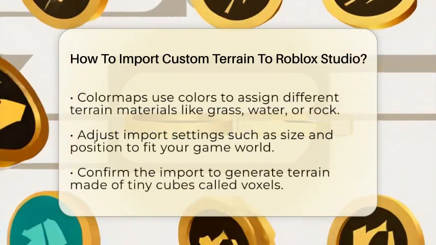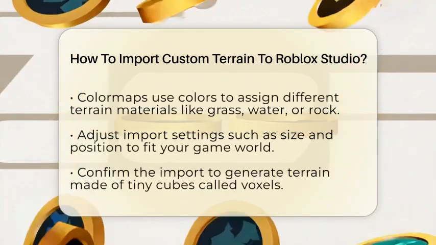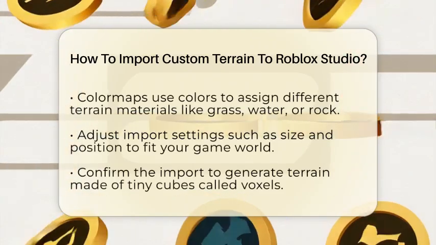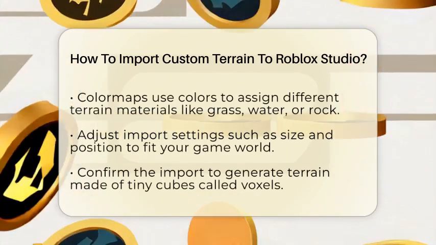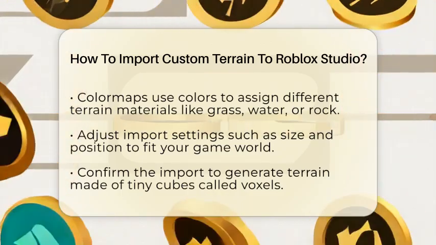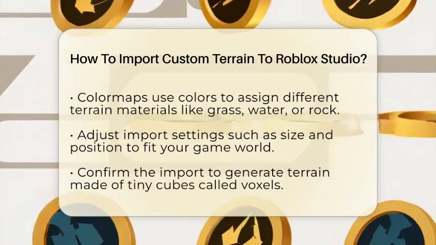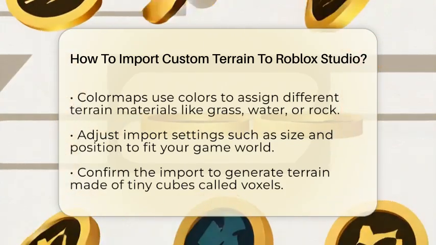Click the Import button and select your image file. Make sure your height map or color map is the right size for your game. You can adjust the import settings, such as the size and position, to fit your world perfectly. Confirm the import, and Roblox will generate the terrain as a grid of tiny cubes called voxels. These voxels form your landscape with the materials you chose.